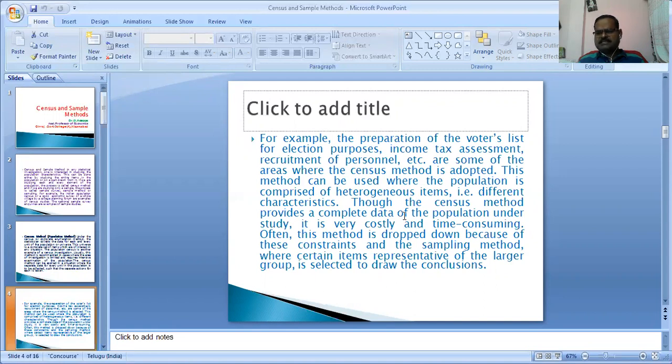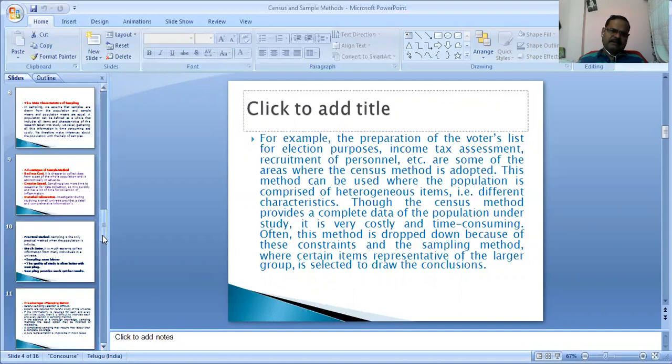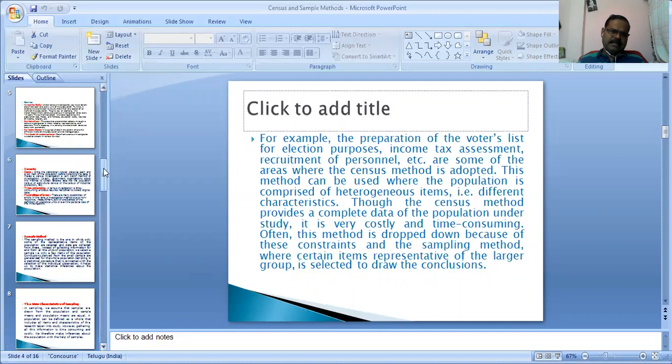Often this method is dropped because of these constraints, in favour of the sampling method, where certain items representative of the larger group are selected to draw the conclusions. That is the sample method, as against the census method. What is the census method in detail?